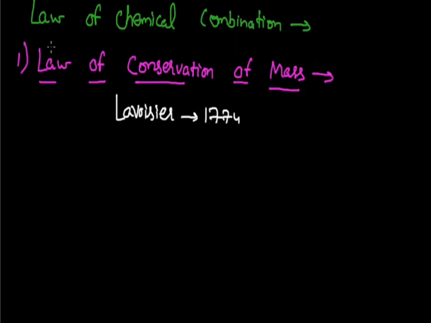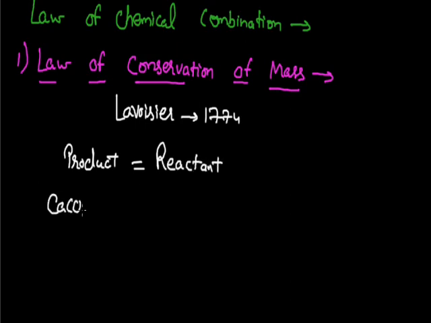Lavoisier was doing some experiments in his laboratory, and while doing these experiments, he found that always the mass of product was equal to the mass of reactant. Such as, if I start with a molecule of calcium carbonate, and if I heat this molecule of calcium carbonate, by the heating process, this reactant will convert into a new substance that can be termed as product.